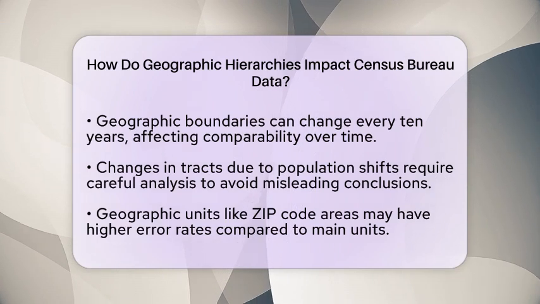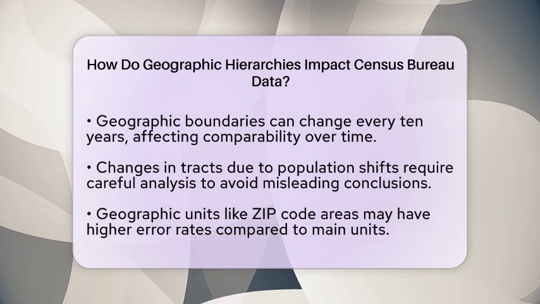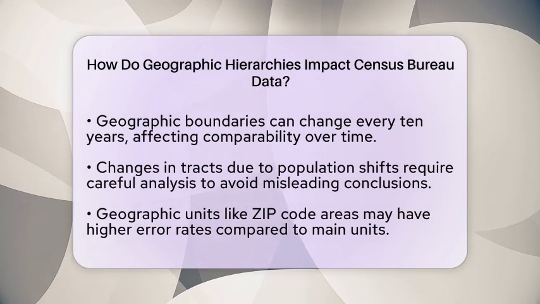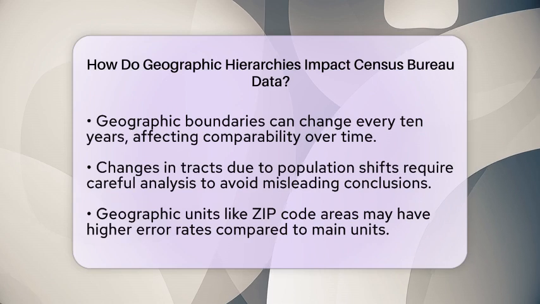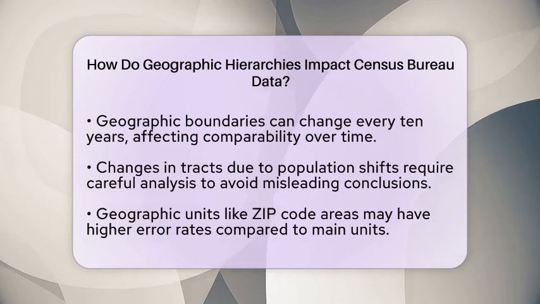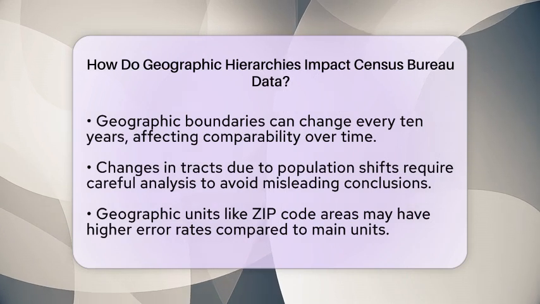Another important factor is error rates and reliability. Geographic units that do not fit neatly into the hierarchy, like zip code tabulation areas or school districts, may have higher error rates in population estimates. The main geographic units, nation, state, county, tract, block group, and block, tend to provide more reliable data.